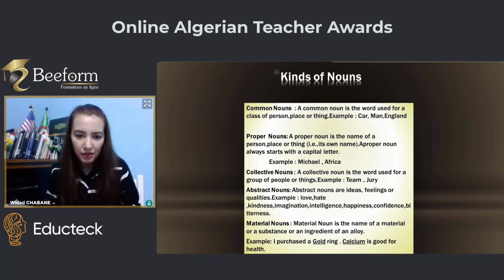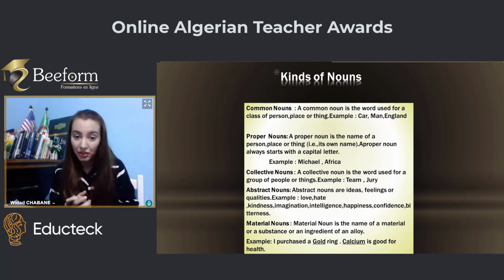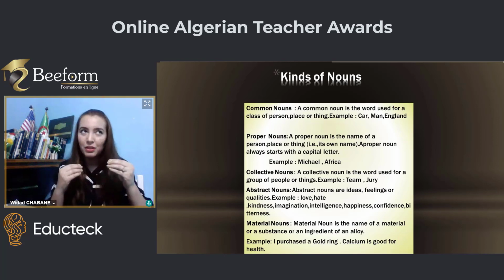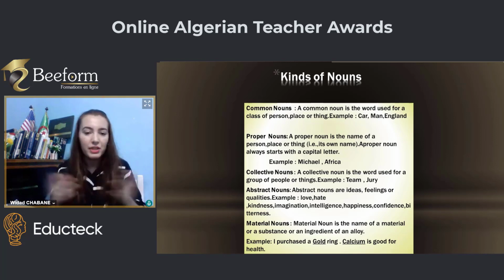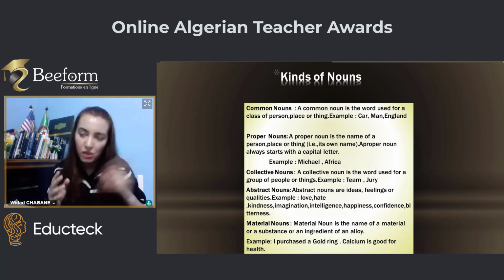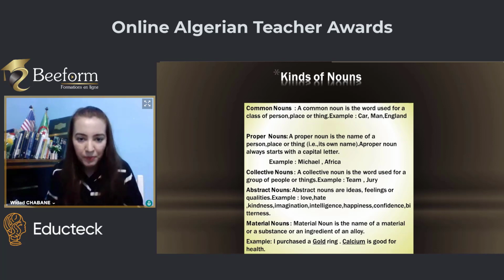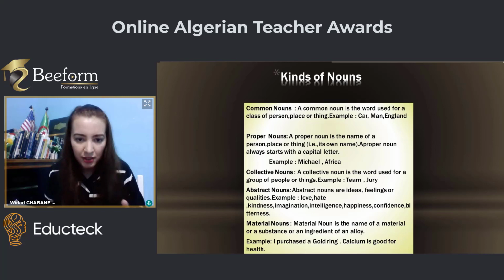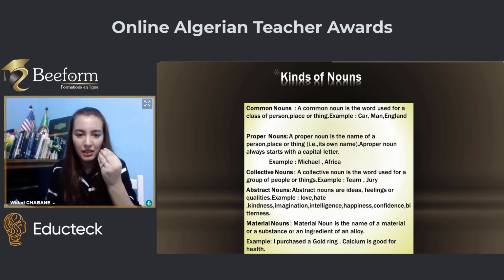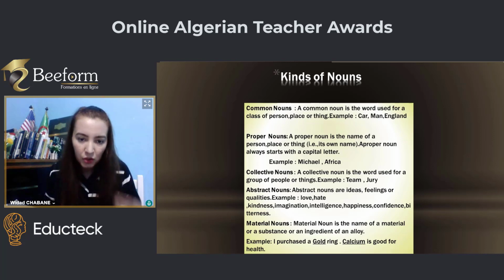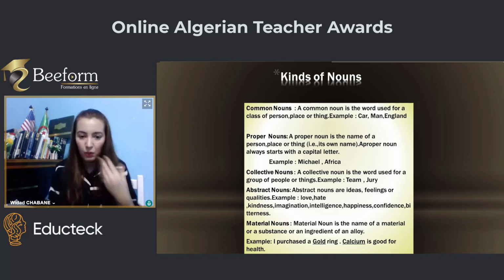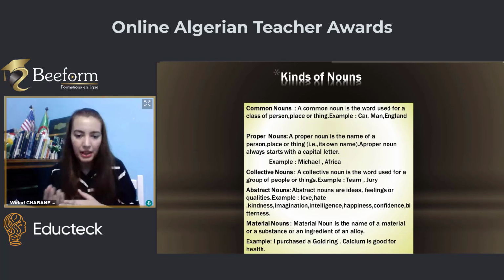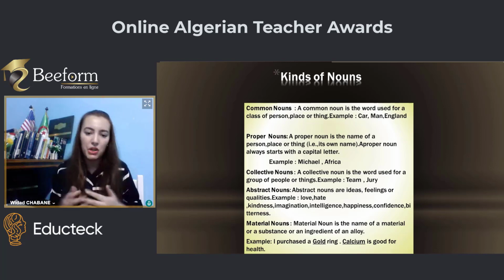Abstract nouns. Do you know what an abstract noun is? You cannot see it, but you can perceive it through the senses. For example, intelligence, witty, which means intelligence too. And feelings, idea, hatred. These are qualities we cannot see. They are abstract. The contrast is concrete. Concrete we can see, we can perceive. Now we have material nouns such as plastic and leather, etc.